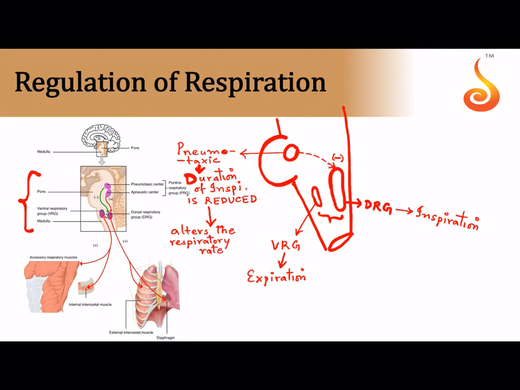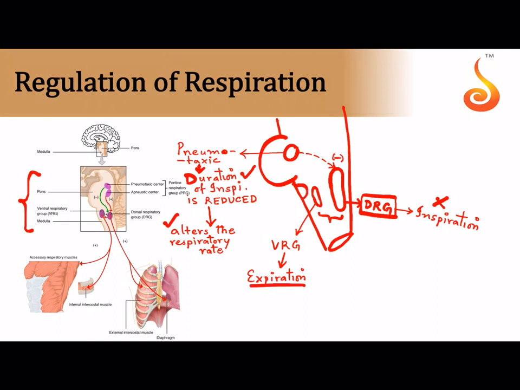So all of you remember, the pneumotaxic center located in the pons has a negative influence on the dorsal respiratory group. So it cuts short inspiration and it starts expiration. So the pneumotaxic center reduces the duration of inspiration and alters the respiratory rate. Remember, the dorsal respiratory group is for inspiration and the ventral respiratory group is for expiration.